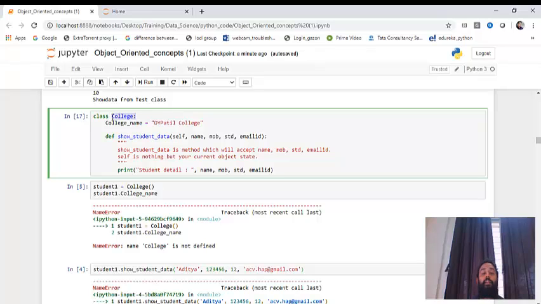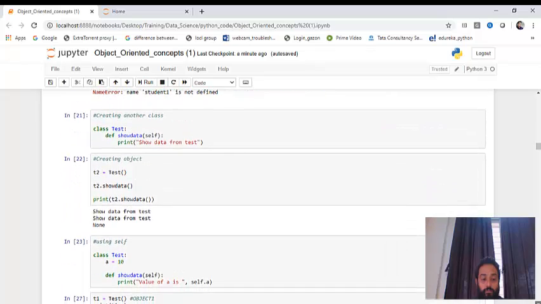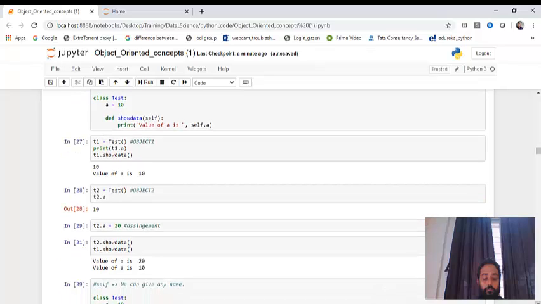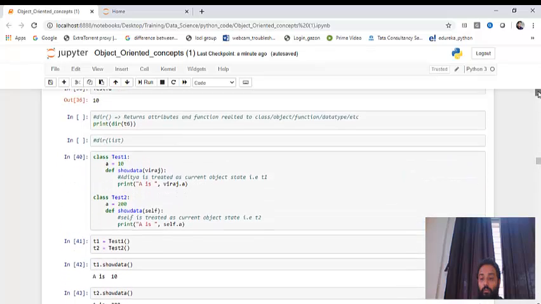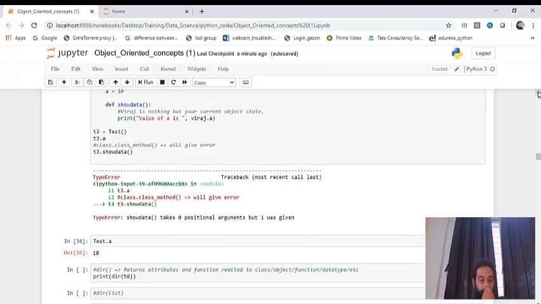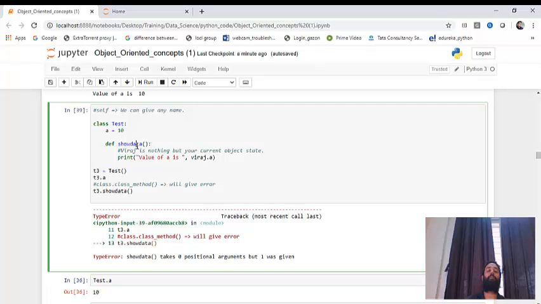So all this we have seen, and we have already discussed it in detail. Let's say I've created a class called test, and then I've declared an attribute inside it, a is equal to 10, then I've declared a method called show data.